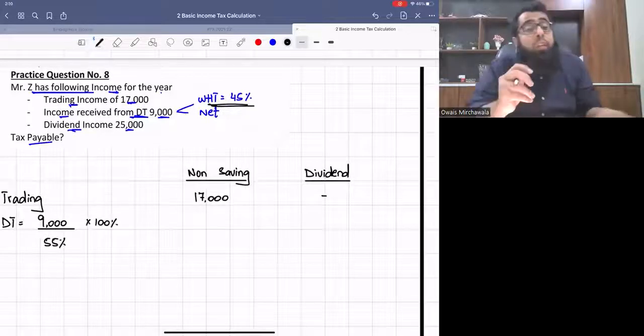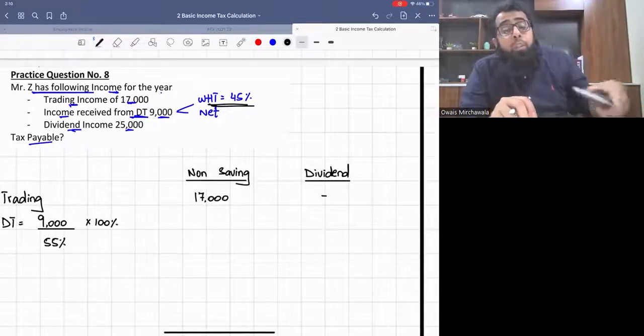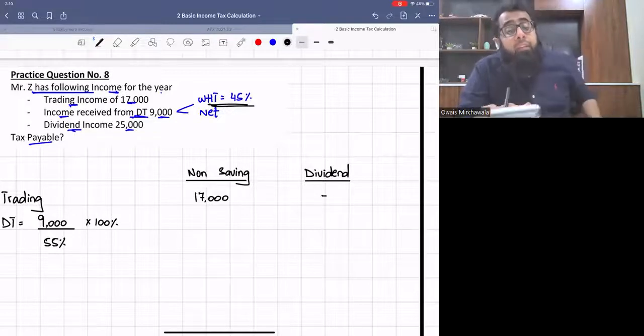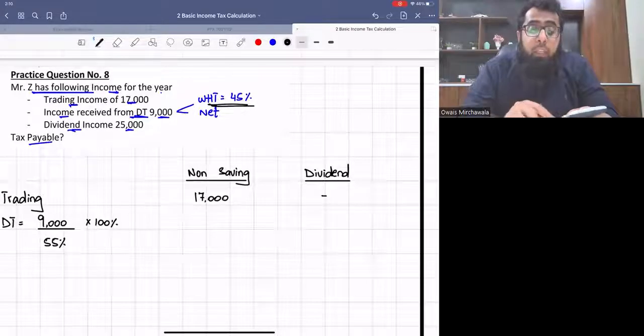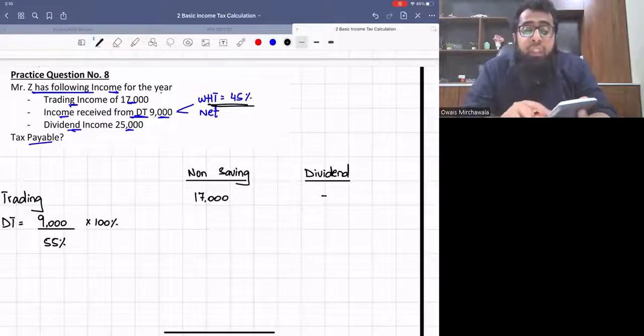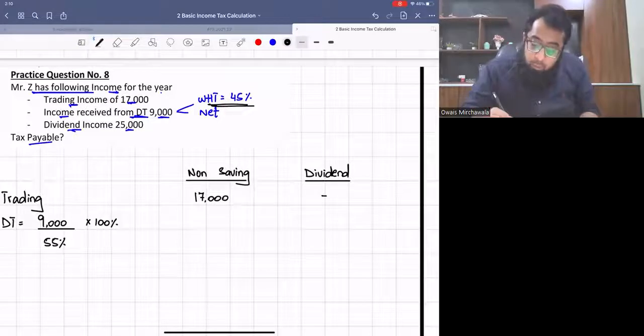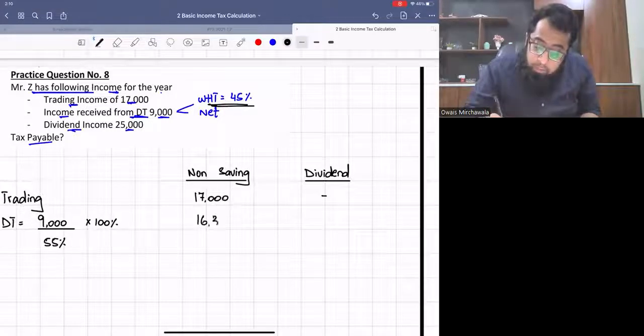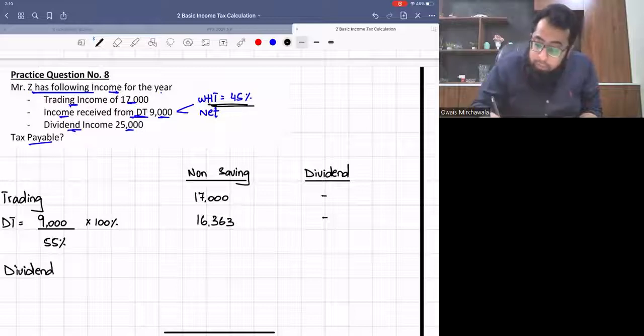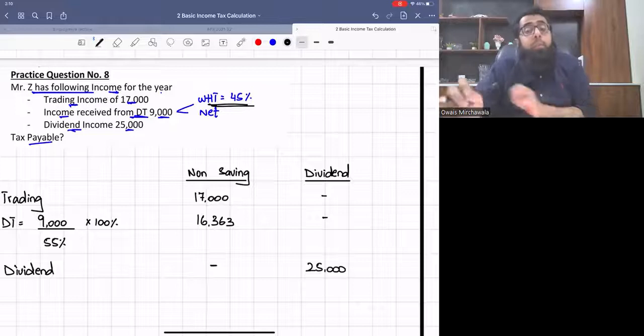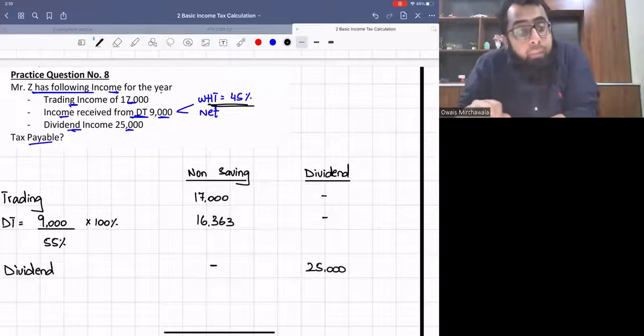So we need to gross it up. What you need to understand is that if the withholding tax, the advanced tax was 45%, what we will receive is 55%. So the gross amount will be 16,363. And then we have dividend income on which there is no withholding tax. It goes under head of dividend and it will be 25,000.